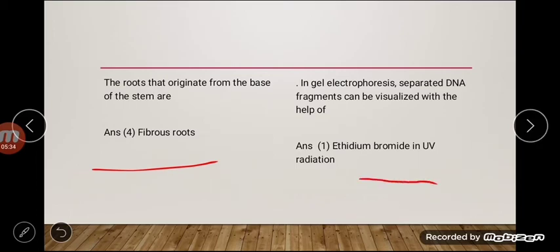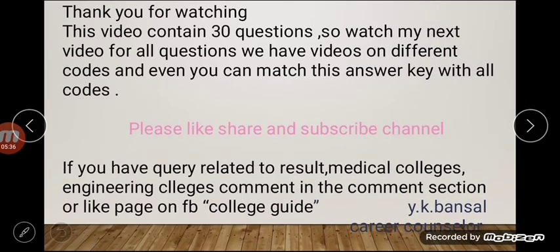So thank you for watching this video. It contains 30 questions. So watch my next video for all questions. We have videos on different codes. This one is for the G5 code, but you can easily decode the answer from here, because in the other codes the number of questions are the same and the questions are also the same. So just the difference is the questioning sequence or pattern. So you can maintain it. You can even match this answer key with all codes.